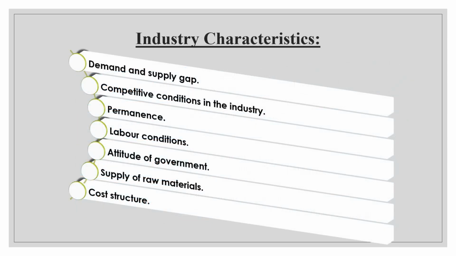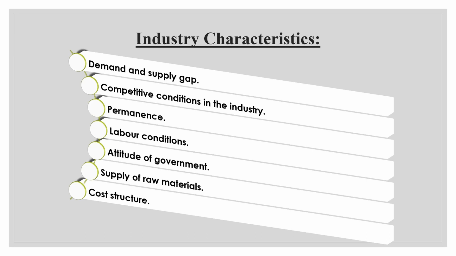Coming to the characteristics of industries. Being an industry analysis, when you are going to do industry analysis, these are the characteristics which you want to focus on. First and foremost thing is demand and supply gap. That means you need to have balance between demand for investments and supply for investments.